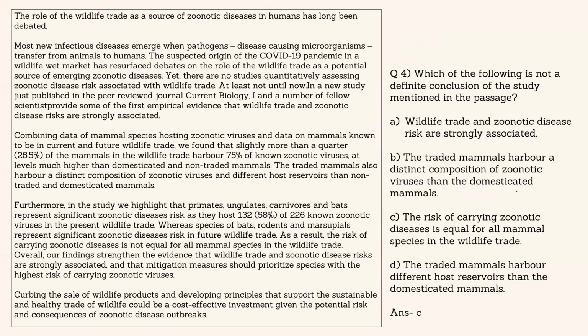Okay. Next. Which of the following is not a definite conclusion of the study mentioned in the passage? So we identified what are the findings of the study. So